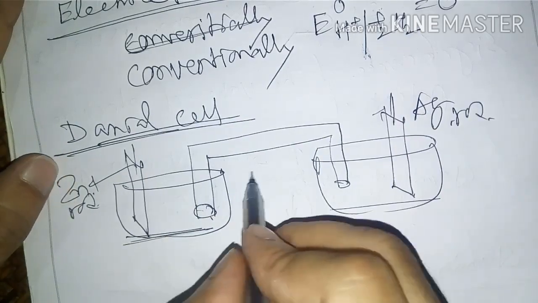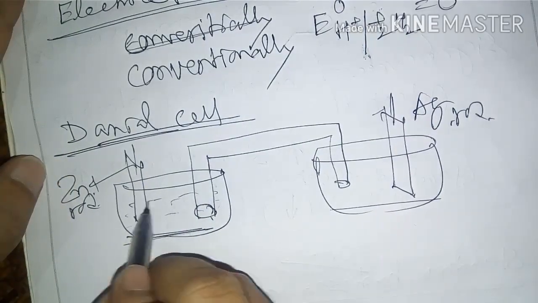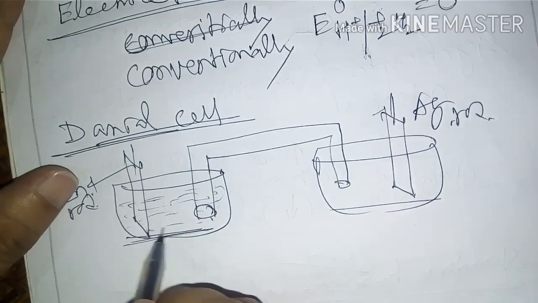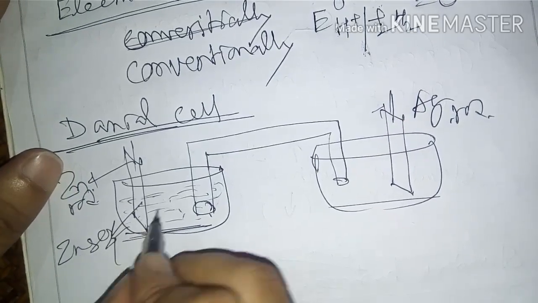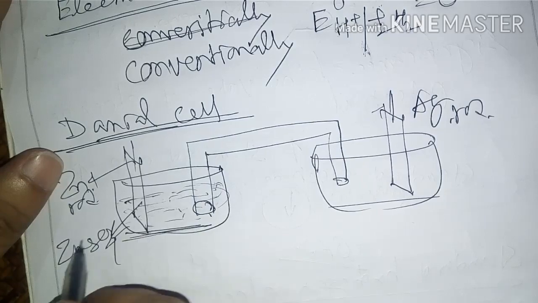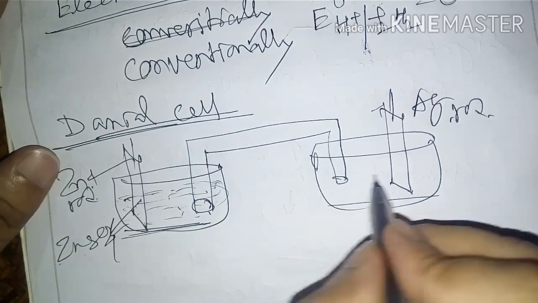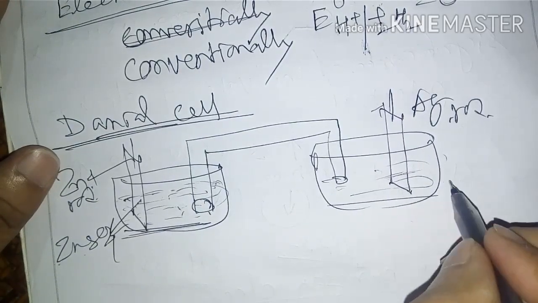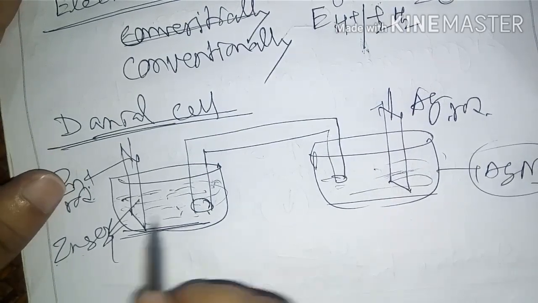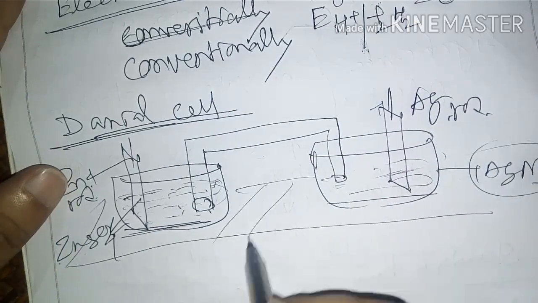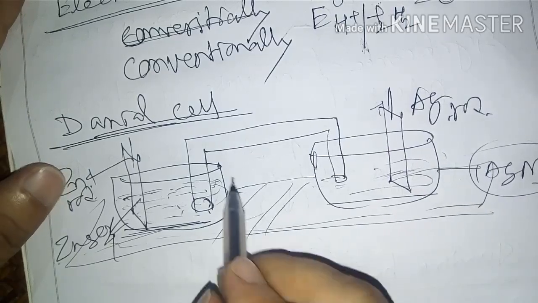After that, inside the container, or inside the half cell, ZnSO4 is needed. The solution around the Zn is ZnSO4, and this one is silver nitrate solution. Okay, silver nitrate solution. After that, then there is the salt bridge.